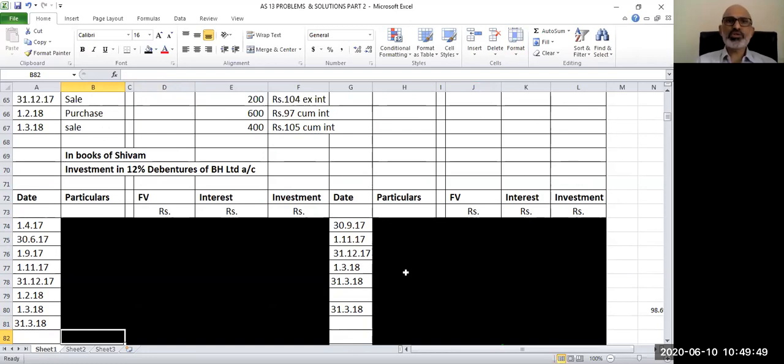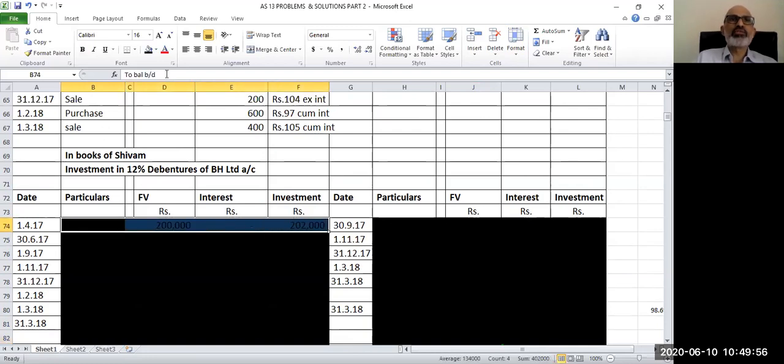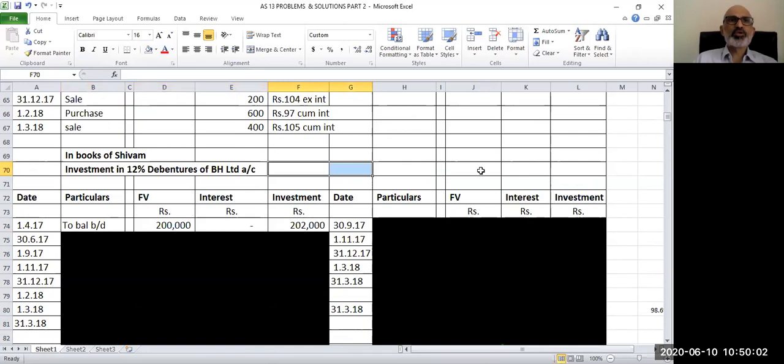So now on 1/4/17, we have 2000 debentures, face value is 2 lakhs, and the investment cost is given as 2 lakhs 2000. So this will appear as an opening balance over here. So my first entry in the investment account is balance brought down, face value 2 lakhs, and the investment cost is 2 lakhs 2000.